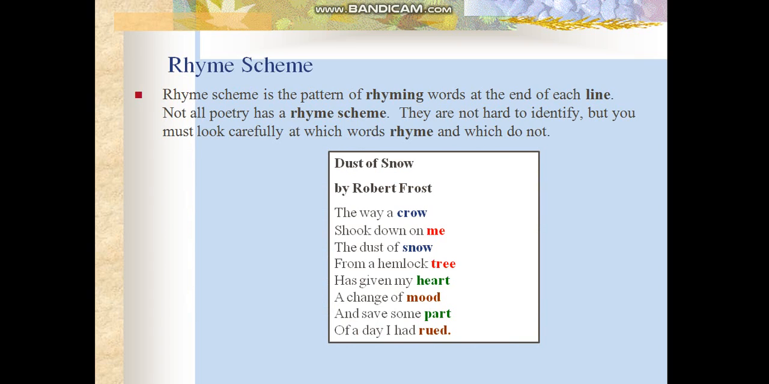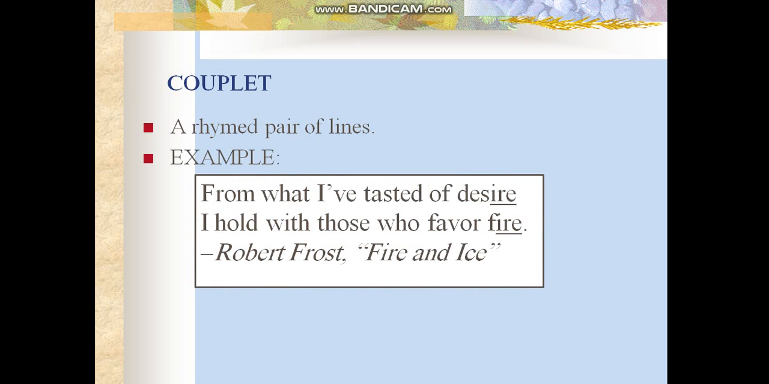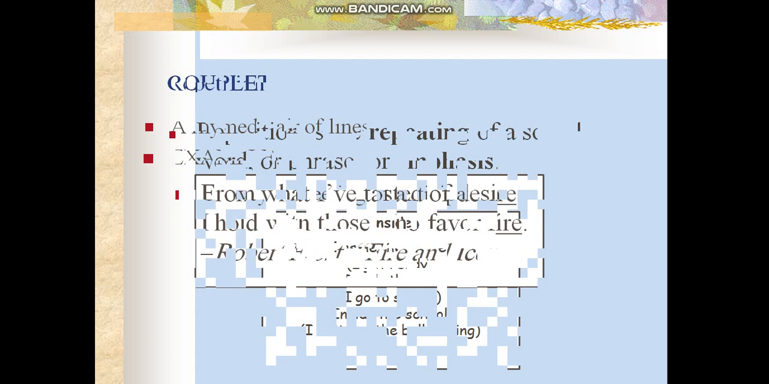Rhyme scheme is a pattern, how we can measure the last sound of each line, like crow, me, snow and tree. Crow and snow, A and A; me and tree, B and B, and so on. As I told you, A: crow, me, snow, tree, heart, moon, bar, tree. Here we have a couplet, two lines with the same sound at the end, like desire and fire.